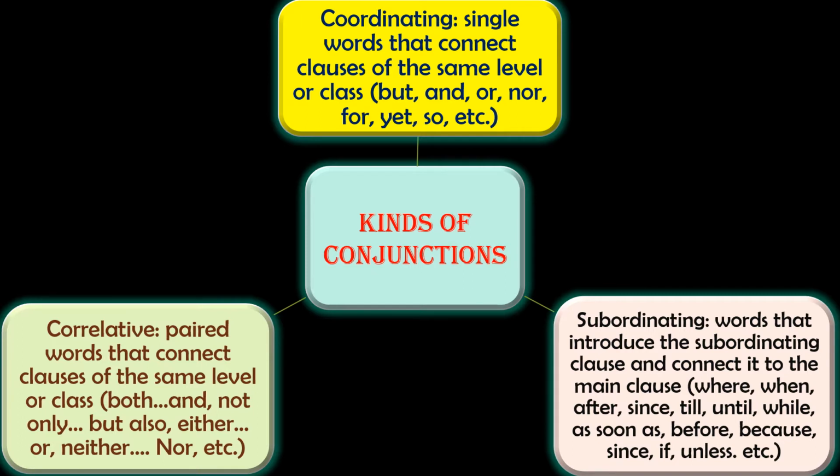These are example words of subordinating conjunctions, right? Keep in mind, if you have a pen and note, it will be better. You can take notes from this chart and revise easily what the types are: coordinating conjunctions, correlative conjunctions and subordinating conjunctions, right? Let us see the next one.